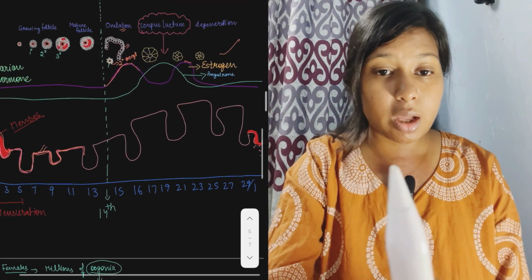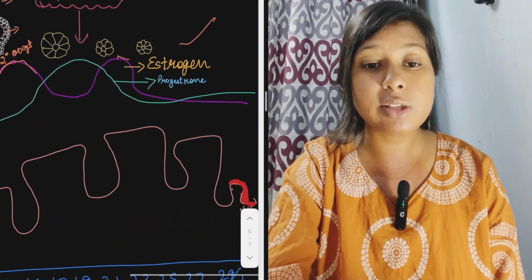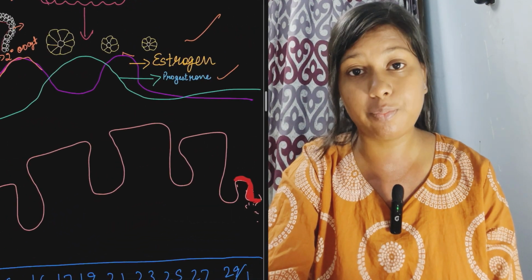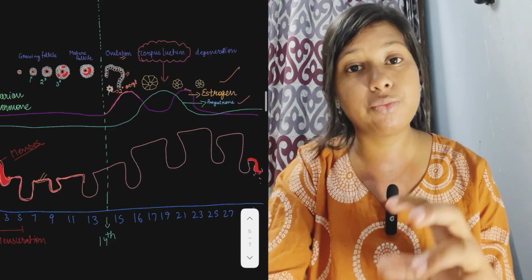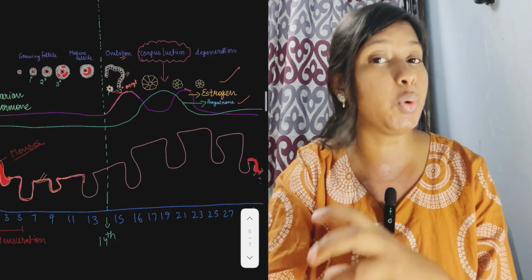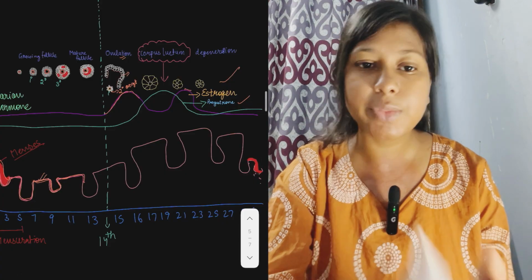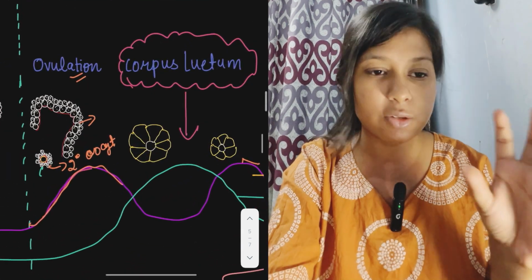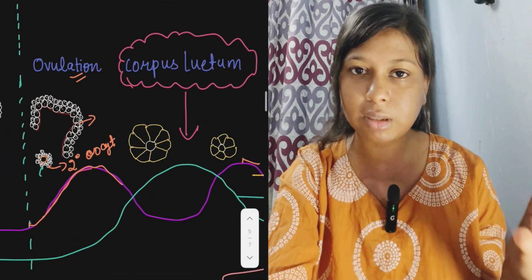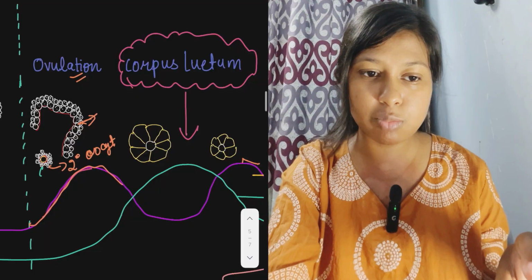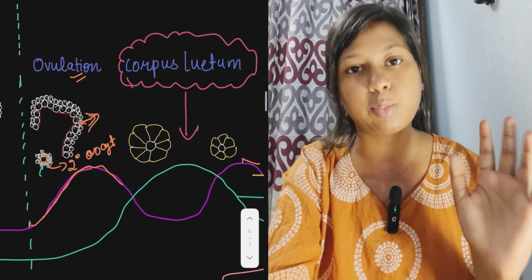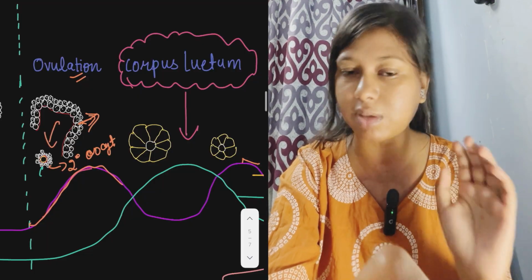Another ovarian hormone is the progesterone hormone, which is released by the corpus luteum. Now what is the corpus luteum? First we know ovulation: it is the release of the secondary oocyte when the mature Graafian follicle ruptures and releases the secondary oocyte.